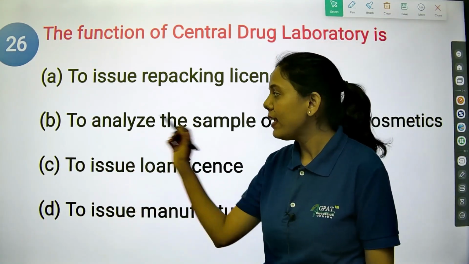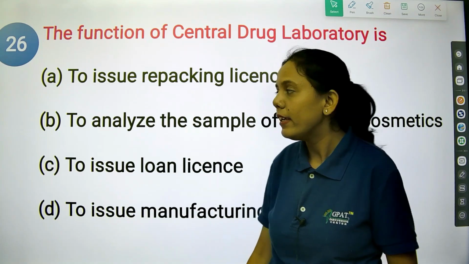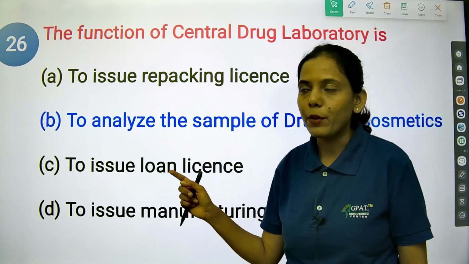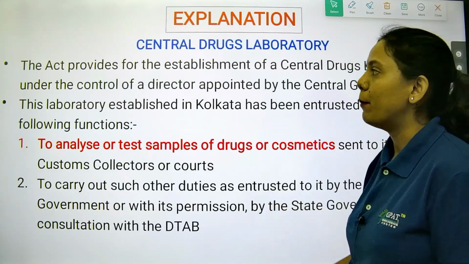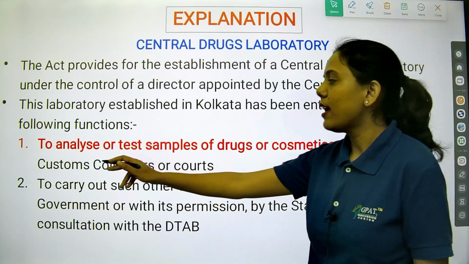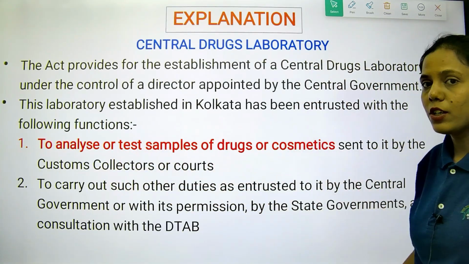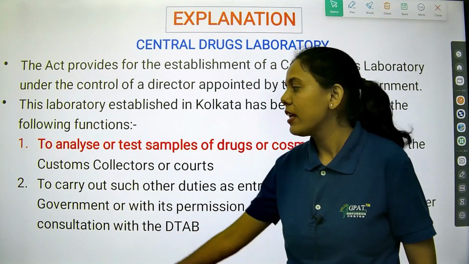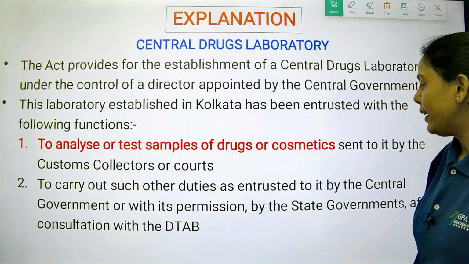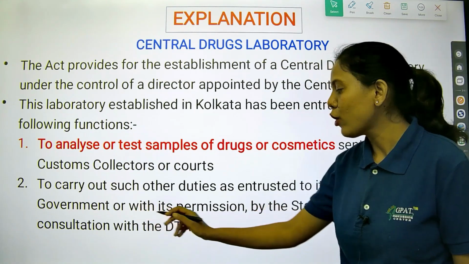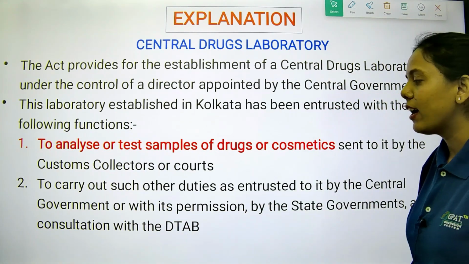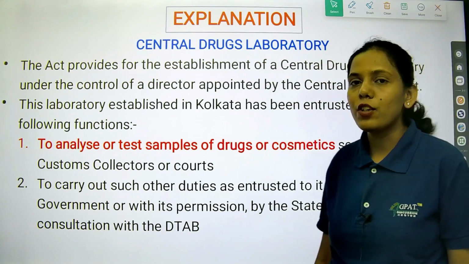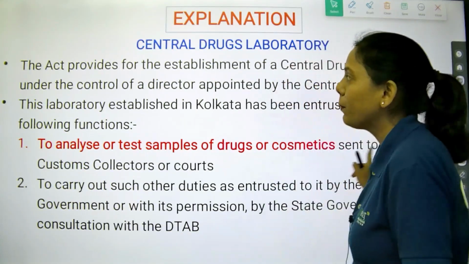Remember, Central Drug Laboratory. Their functions are to test or analyze the samples of drugs or cosmetics sent to them by customs collectors or courts, and to carry out such other duties as the central government, or with its permission the state government, may assign in consultation with DTAB. So these are the various functions of the Central Drug Laboratory.